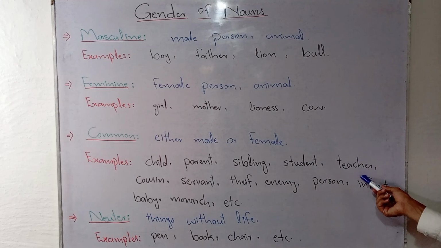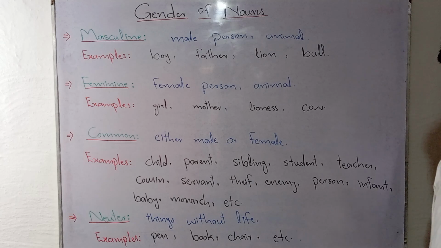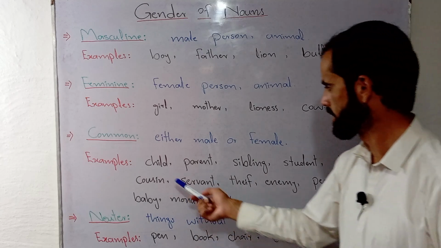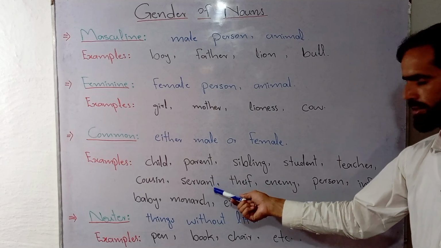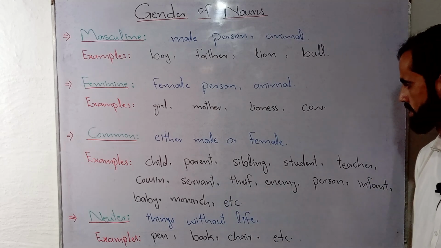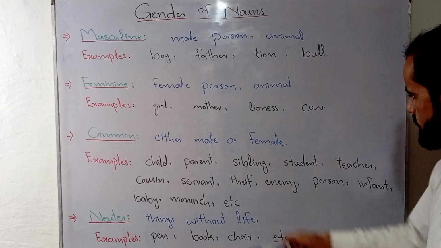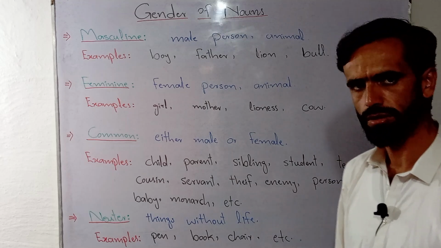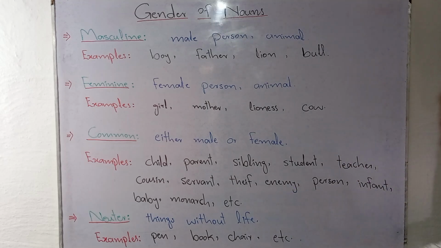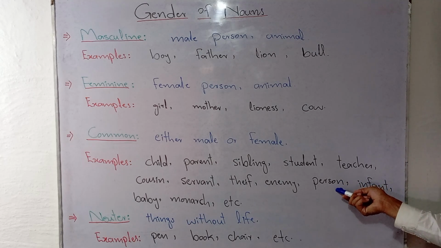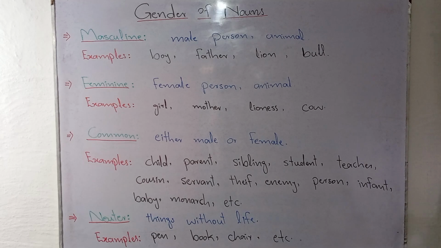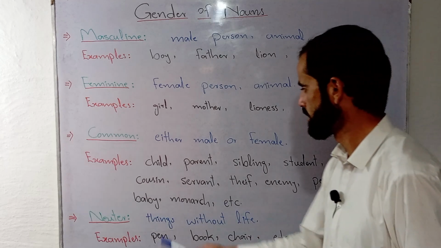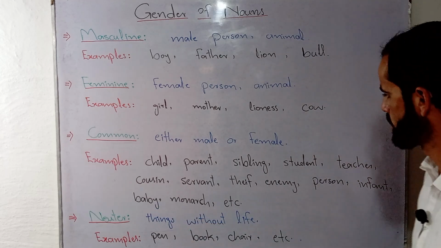There is a word teacher. Teacher may represent a male teacher or female teacher. In the same way, cousin may refer to a male cousin or female cousin. Servant may be a male servant or female servant. There is a word thief. Thief may be male or female. Enemy may be male or female in persons. Or person may refer to a male person or female person. Infant may be male or female. Baby may be male or female.